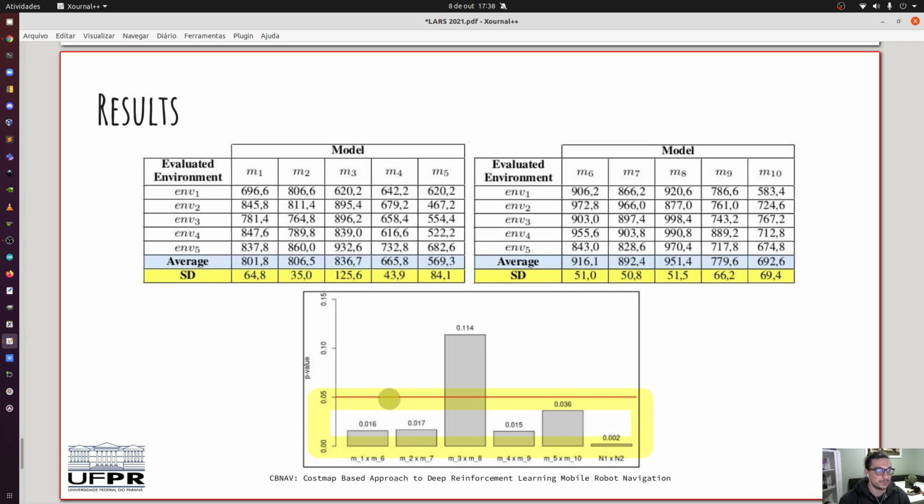Every result less than 0.05 represents that it is possible to reject the null hypothesis, so CPF and CRF increase the number of reached target positions. Only for environment number 3, it was not possible to observe this.